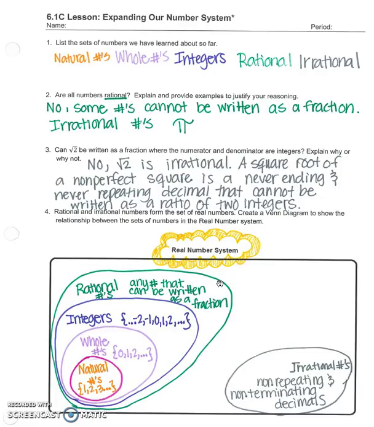Last class, we looked at which repeating decimals can be written as fractions, so we know decimals that have a bar over them are also rational numbers, because they can be written as a fraction, just like we looked at last class. Also part of the real number system are irrational numbers. Irrational numbers are part of the real number system because they can be put on the real number line. And that's what we're doing the second half of today's class. So irrational numbers are those non-repeating and non-terminating decimals, just like pi.